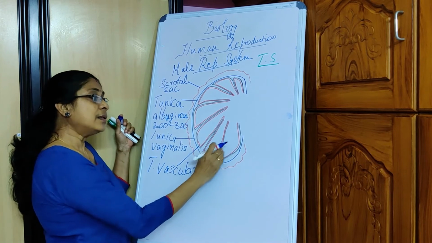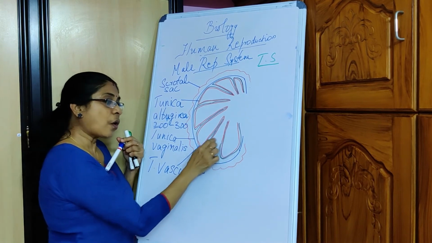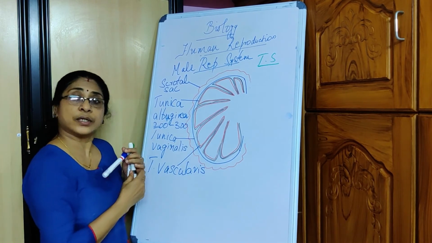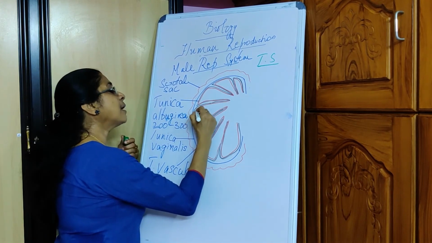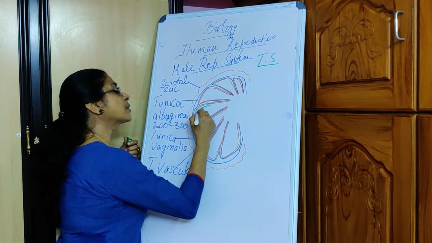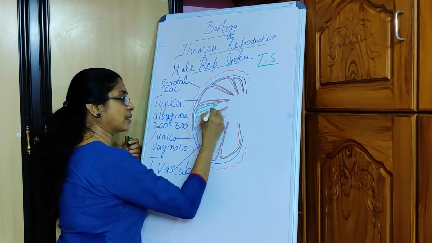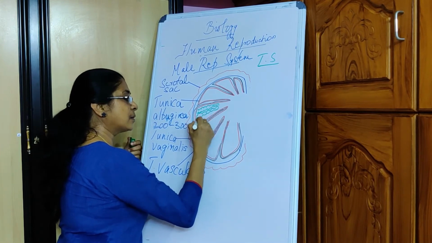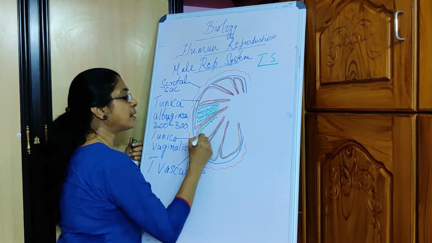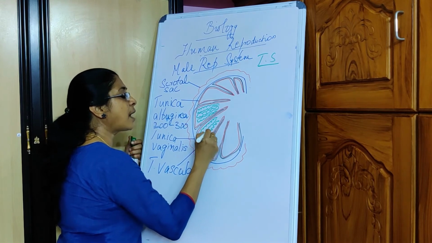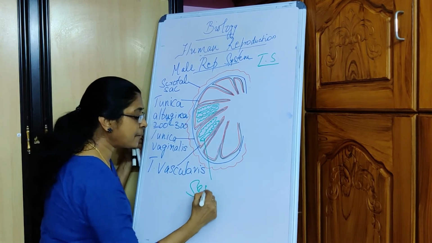Now, the interior of the testes is divided into almost 200 to 300 testicular lobes. Within each testicular lobe, we find highly coiled tubes. Around 2 to 3 highly coiled tubes are observed; I am drawing 3 in this testicular lobe and 2 in the next testicular lobe. So these are highly coiled tubes, and these tubes are called seminiferous tubules.